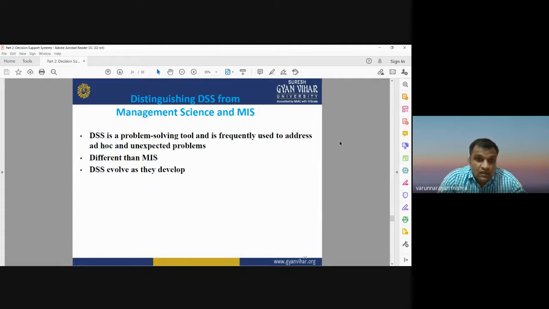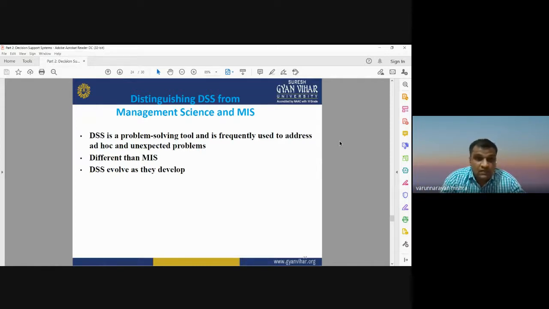While other management sciences are specific to a specific problem, decision support system can handle any unexpected problem. It is not designed to deal with any fixed problem. That is the main advantage of using decision support system. It can deal with any unexpected real world problem.